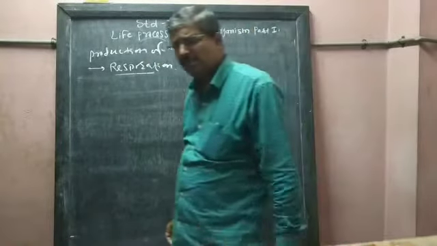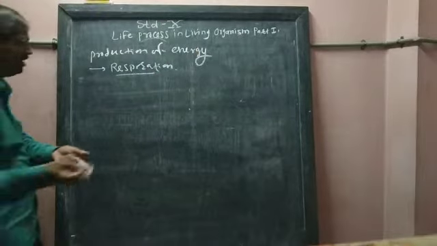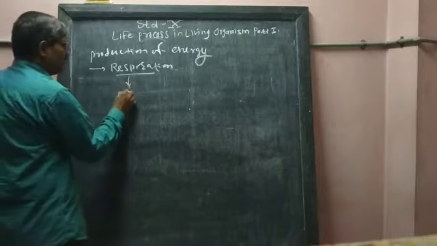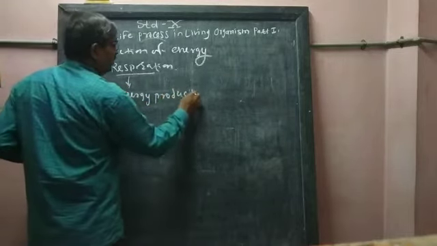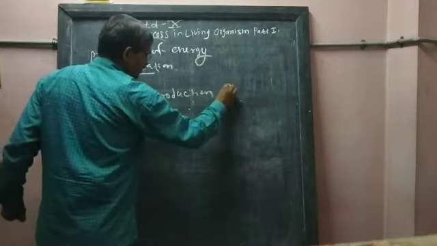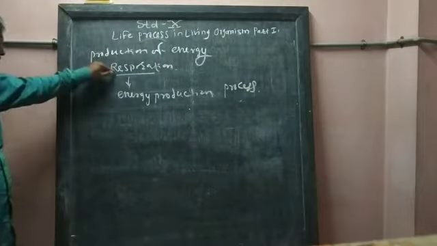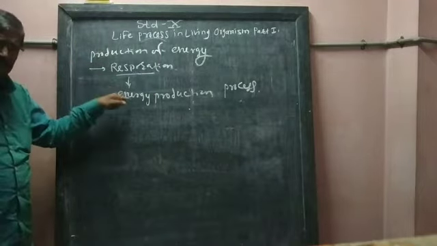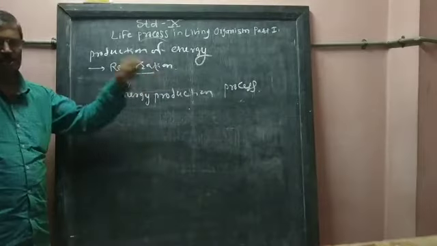What is meant by respiration? Respiration means the process in which energy is produced. Respiration means energy production process. Okay, understand? We can make a definition: respiration means the process in which energy is produced.